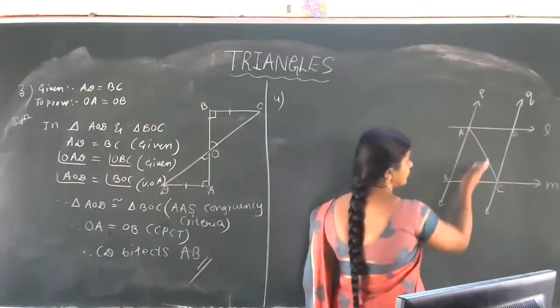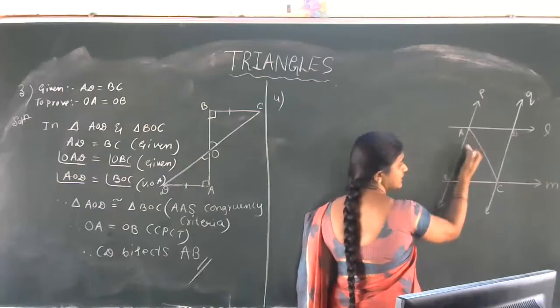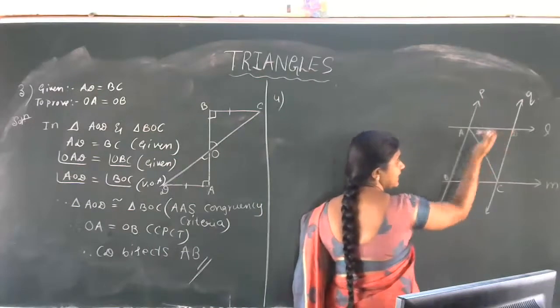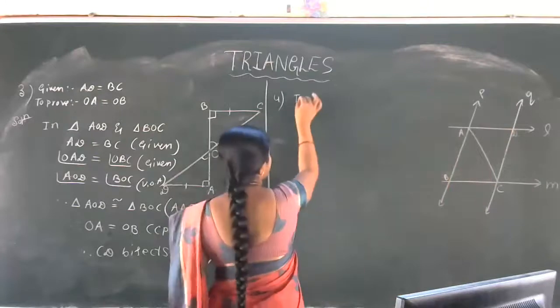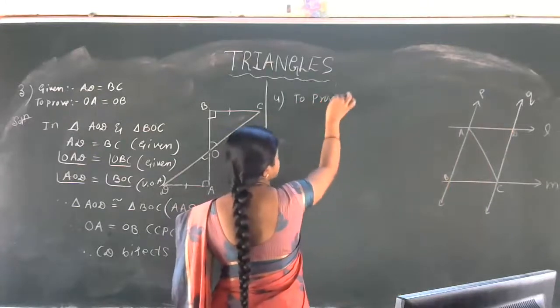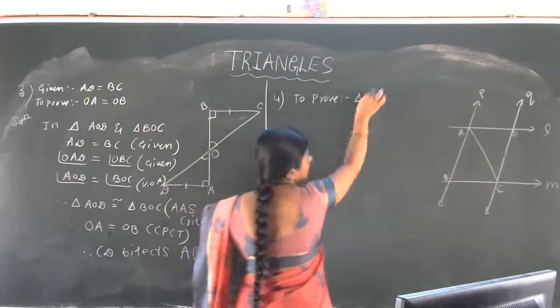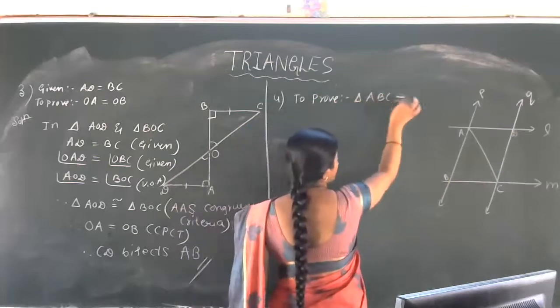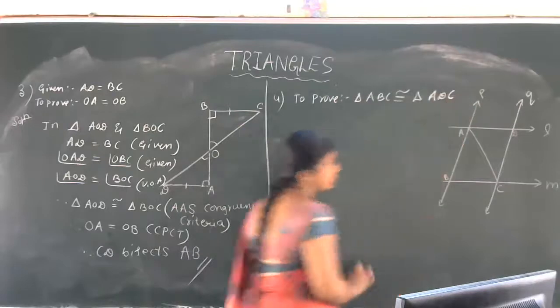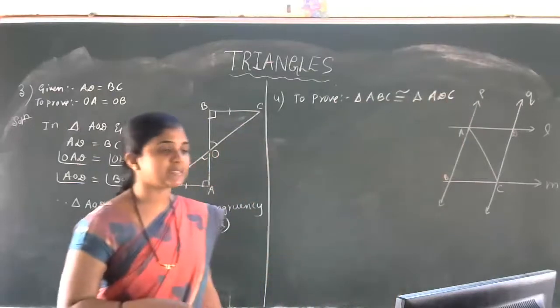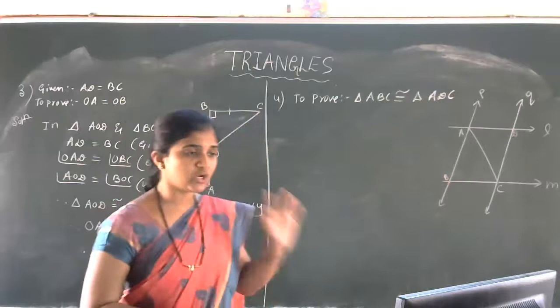Here, are you observing this triangle ABC and triangle ADC? We have to show that these two triangles are congruent. To prove: triangle ABC is congruent to triangle ADC. We have to show that the two triangles are congruent to each other.